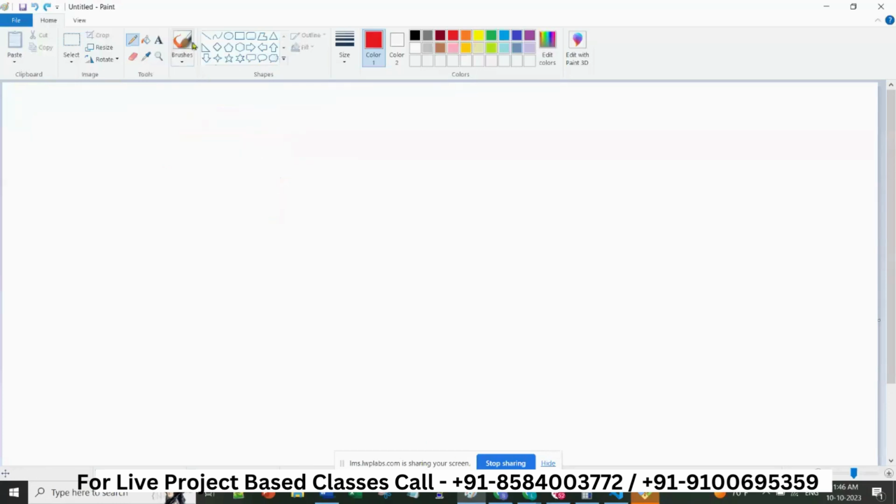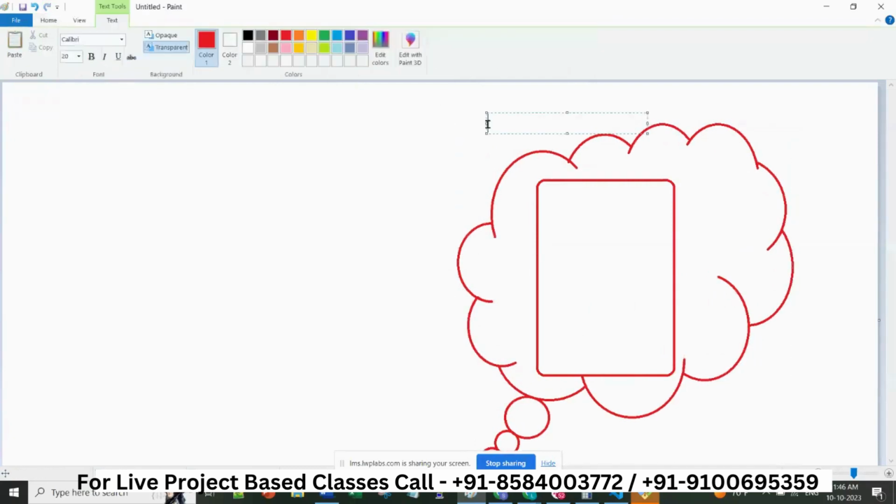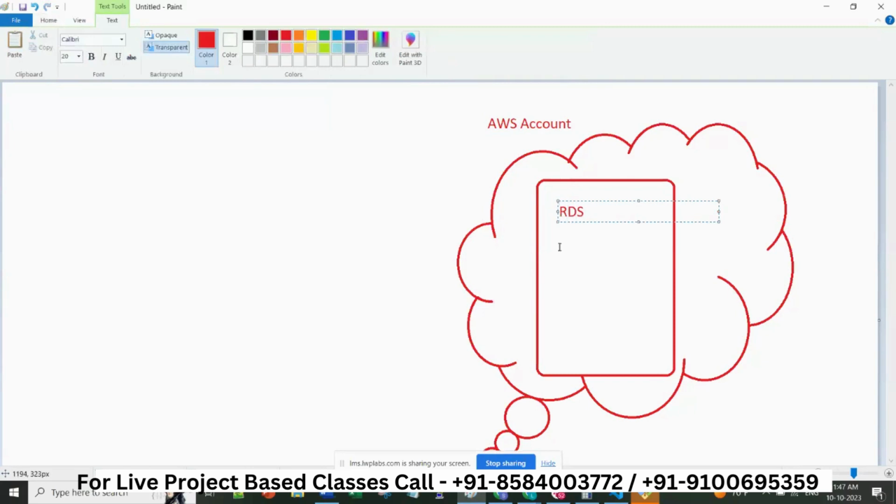Think that there is a database, which you have to take a backup of. This is a database in cloud. I have requested all of you to create an AWS account, I hope you have done it. Suppose this is an AWS account where you have a service called RDS.